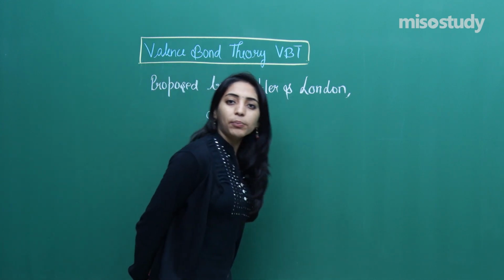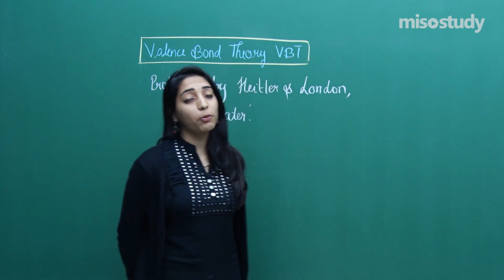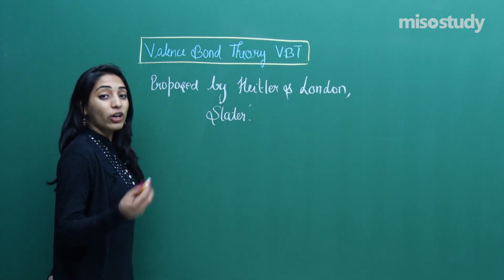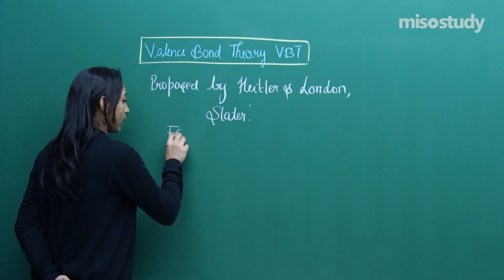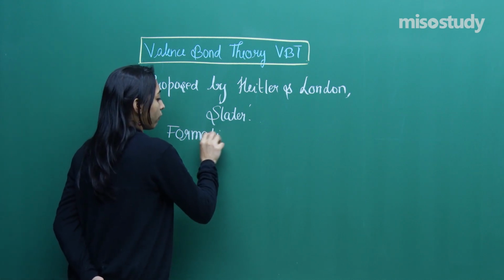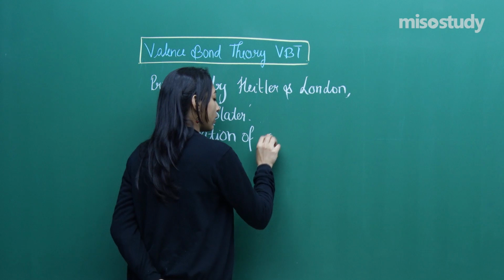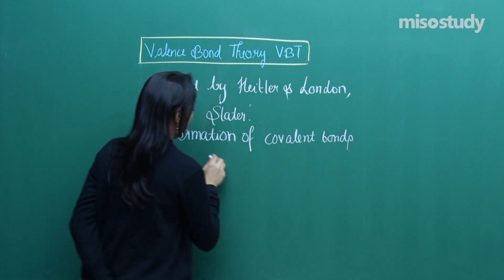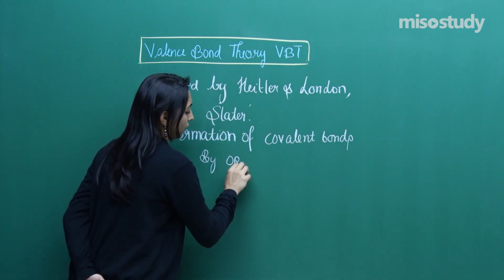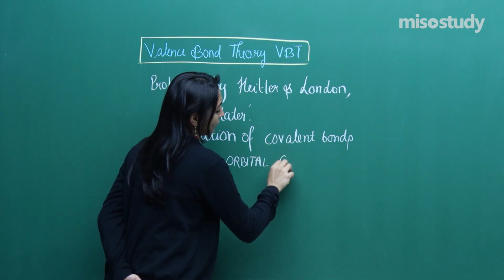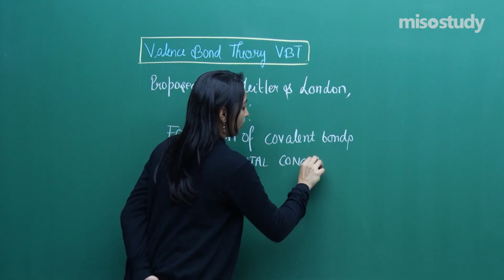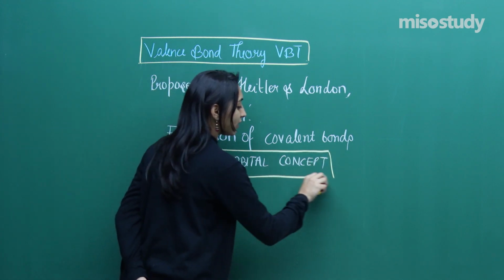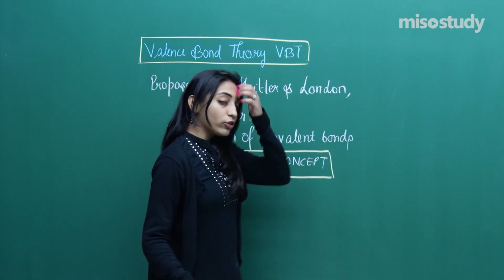So there was a complete description related to valence bond theory, and this VBT was basically a theory for explaining the formation of covalent bonds by the orbital concept. So this VBT also uses the orbital concept of overlapping, and thus the postulates were written.